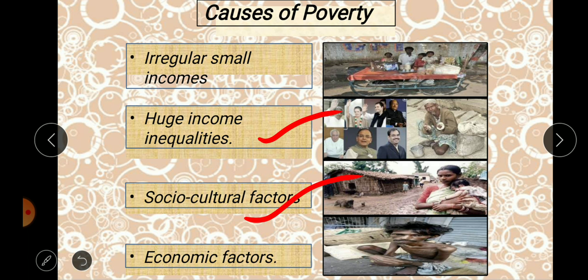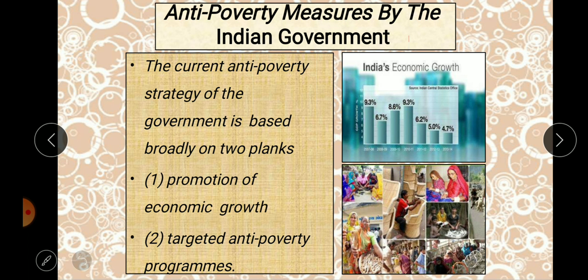And also the economic factors, where a few are given the space to do their own self activities, and a few are not given it because of their backward condition. Okay, that is also there. We have seen all these things in the previous class.